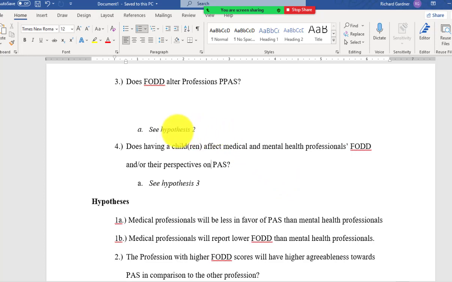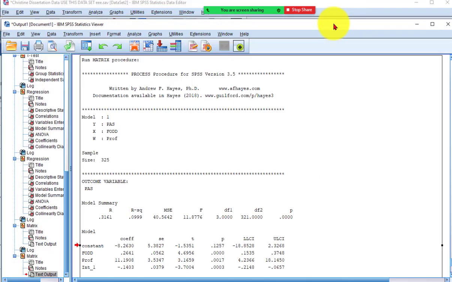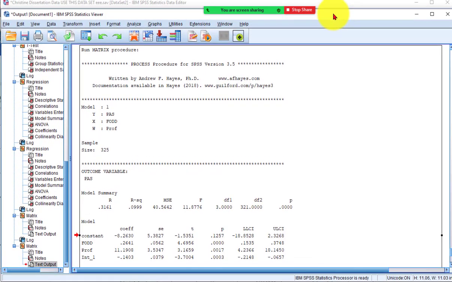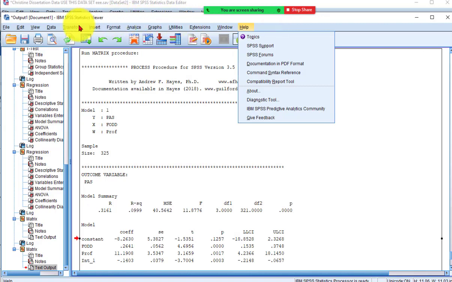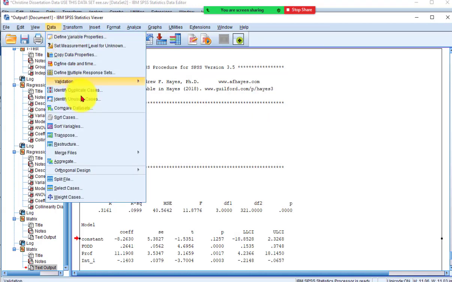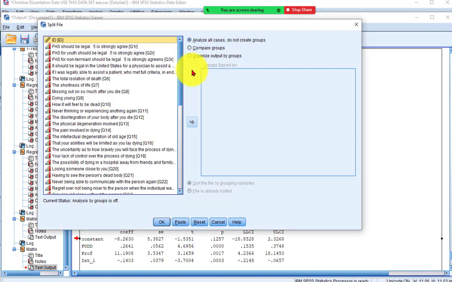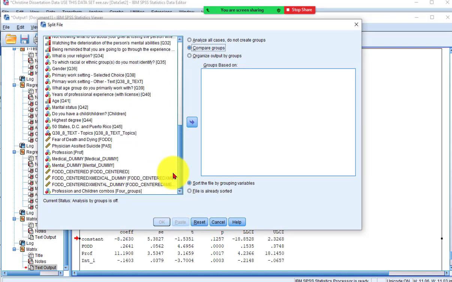So what I'm going to do is split the file, this time for children, and rerun the regression between FOD and POS. It's the same thing. If they're different, that means having children will also be acting as a moderator, or not. So we're going to go to Analyze. No, we're going to go to Data. Get in there. Split the file, and we're going to split it by the kids.